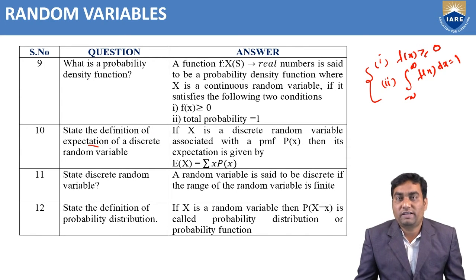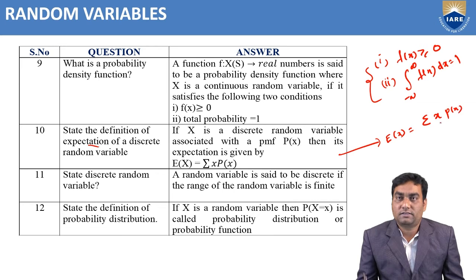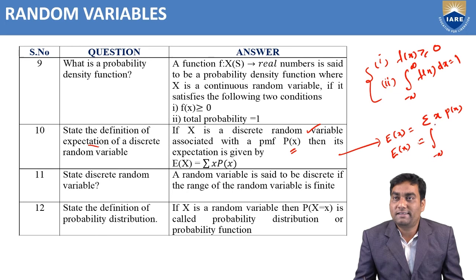Now, the 10th question: state the definition of expectation. What is the meaning of expectation? Expectation means mean, which is denoted by expectation of X. This is equal to sigma x into P of x, if X is a discrete random variable associated with a probability mass function. For a density function, E of x is, instead of sigma, the integration from minus infinity to infinity of x into P of x dx.